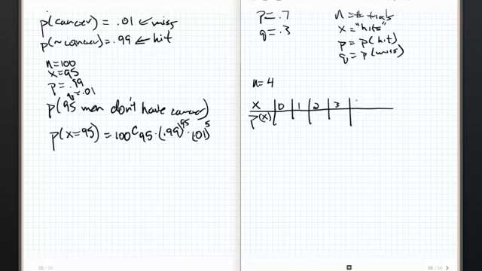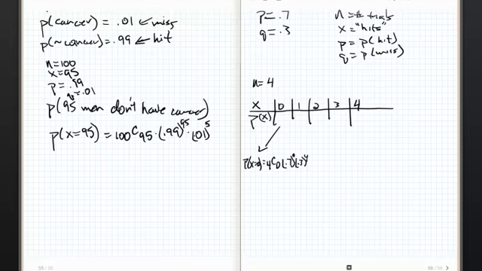I probably should have made this bigger, but that's okay. Now, I'm going to just splay these out here real quick. Remember, n is 4. I'm looking for the probability that x equals 0, which is going to be 4 choose 0, 0.7 to the 0, and 0.3 to the 4th. Remember how that works out? x is the number of hits, which is the number of Big Macs that were ordered.